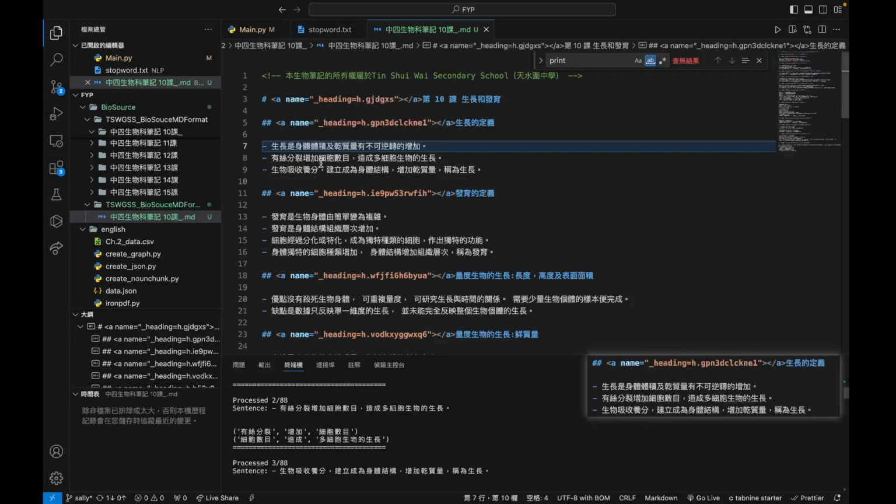有絲分裂增加細胞數目，造成多細胞生物的生長。So we can see here 有絲分裂 is the subject, 增加 is the verb, and 細胞數目 is the object. The object part will be the new subject for the next SVO tuple. So 細胞數目 is the subject, 造成 is the verb, and 多細胞生物的生長 is the object part.